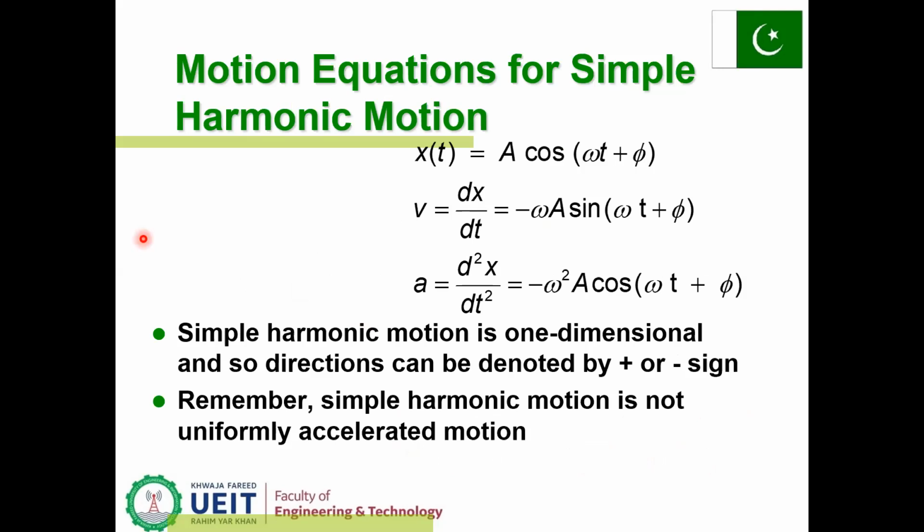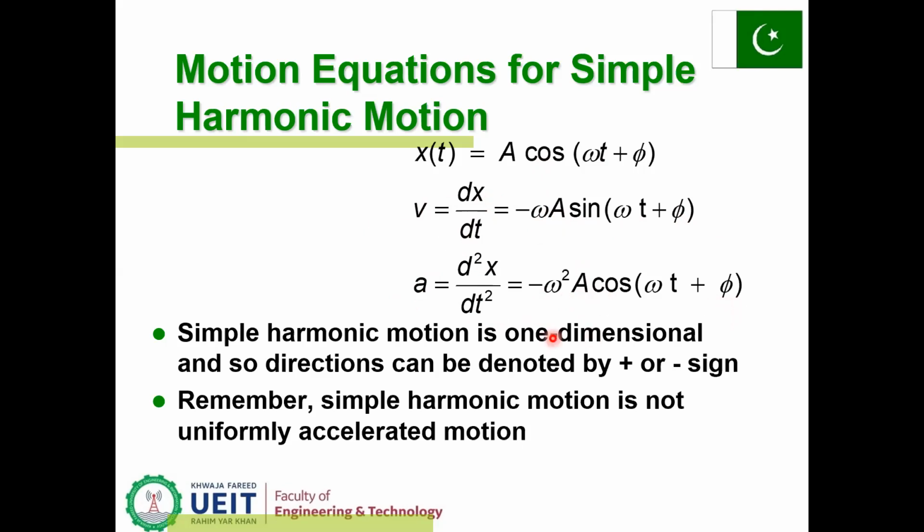So in the simple harmonic motion case, x(t) is equal to A cos(omega t plus phi), where omega is the angular velocity and phi is the phase angle. v is equal to dx over dt. If we differentiate the position of the particle, we derive the velocity, which is equal to minus omega A sin(omega t plus phi). If we take the derivative again of the velocity, it becomes acceleration, d square x over dt square, and the right side is differentiated as minus omega square A cos(omega t plus phi).